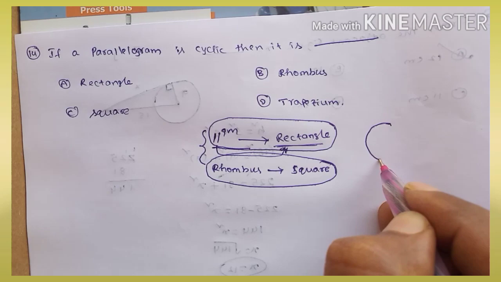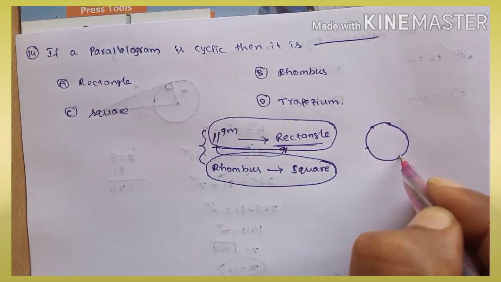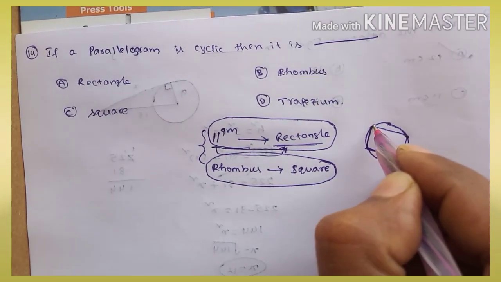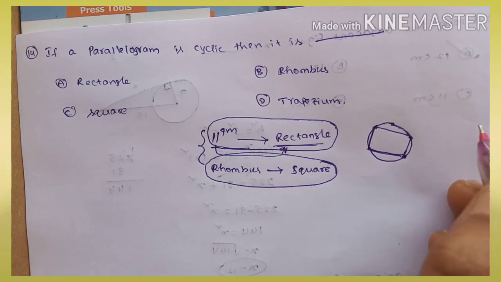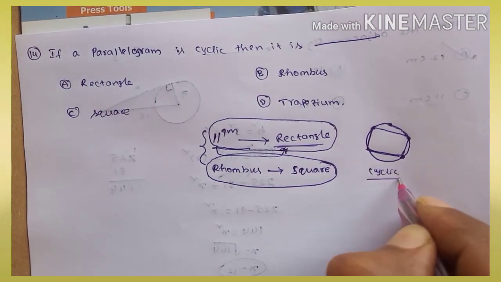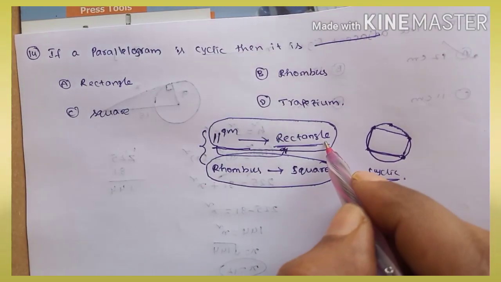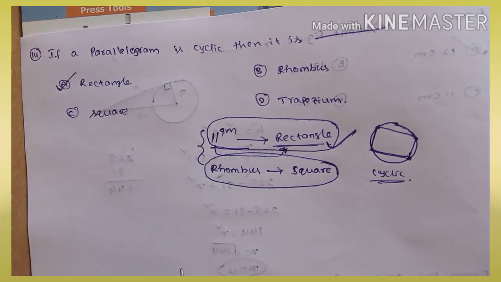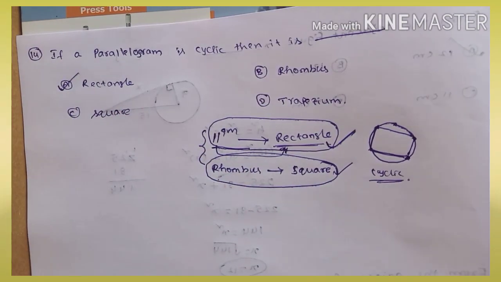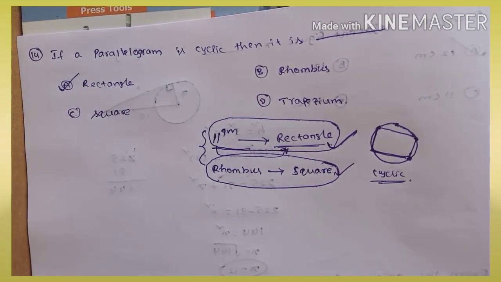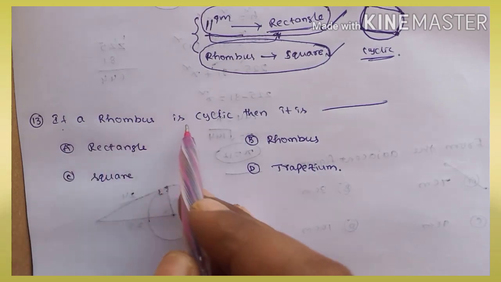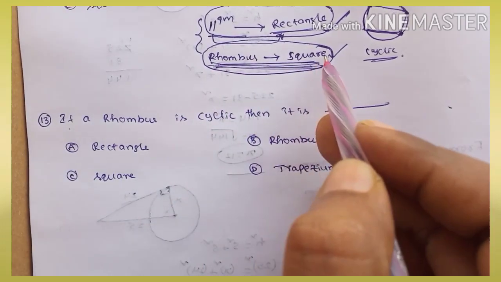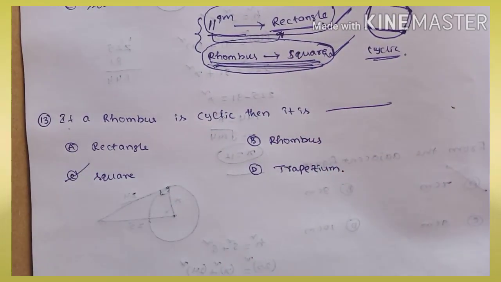Cyclic means all the 4 points lie on the same circle. Then this quadrilateral is called cyclic, meaning the 4 vertices lie on a circle. That is called a cyclic quadrilateral. Okay, next. So here the option is: parallelogram is cyclic, then it is a rectangle, option A. In the next bit also, given a rhombus is cyclic, then it is called a square. Now the question is, if a rhombus is cyclic, then it is dash. As per our previous discussion, a cyclic rhombus becomes a square. So option C is correct.